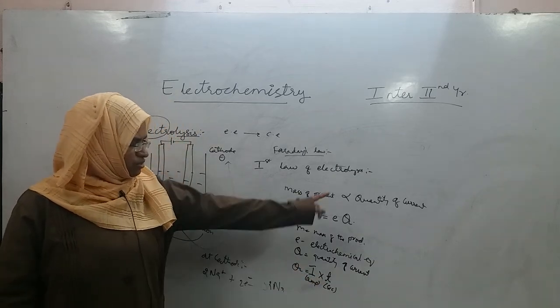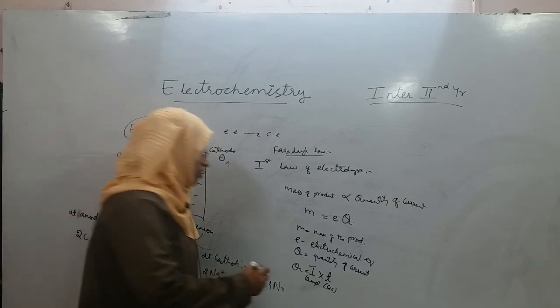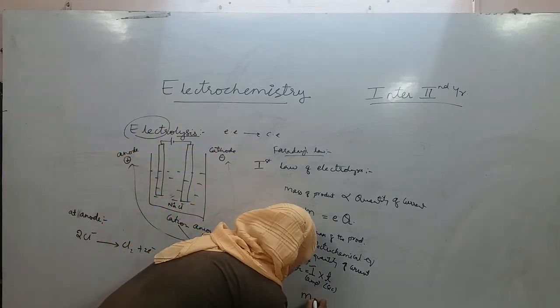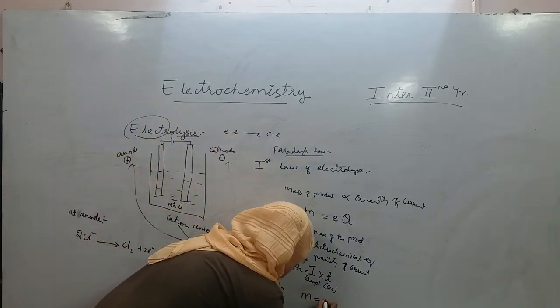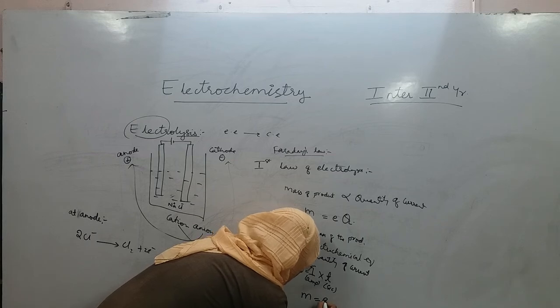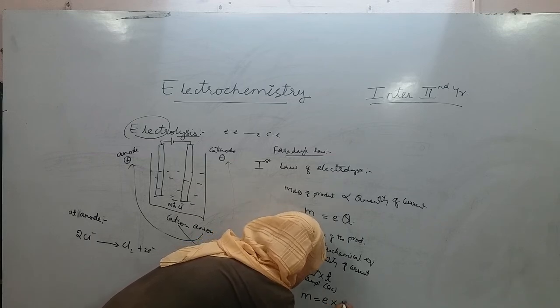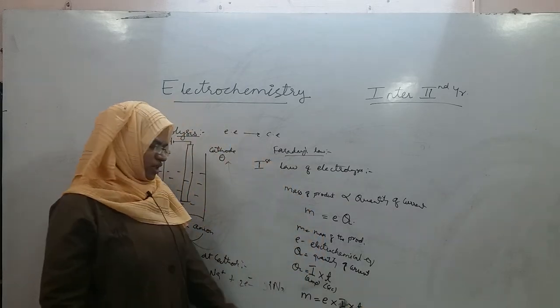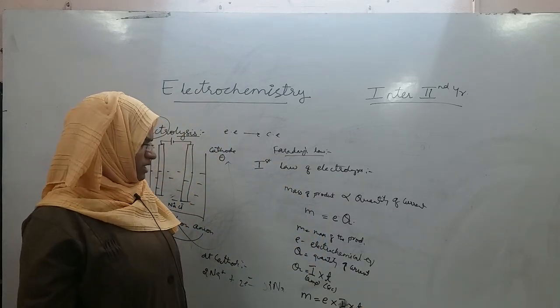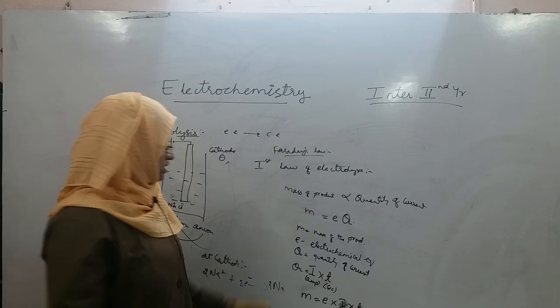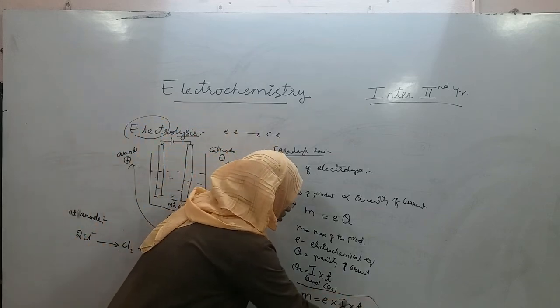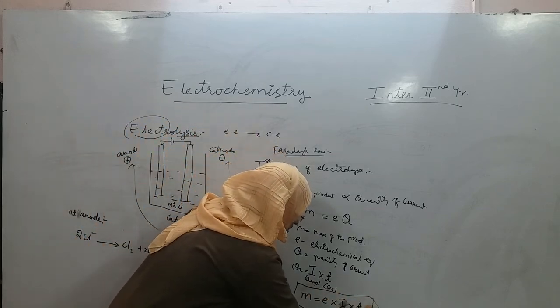So now let us substitute quantity of current in the formula. So you will get the final formula: mass of the product is equal to electrochemical equivalent into current into time. Current should be in amperes and time should be in seconds only. So this is Faraday's first law of electrolysis.